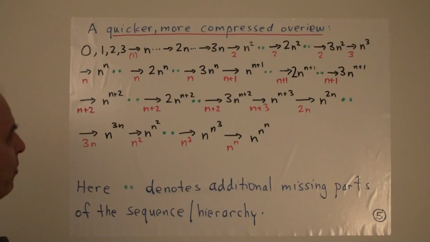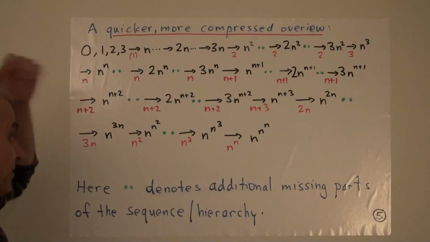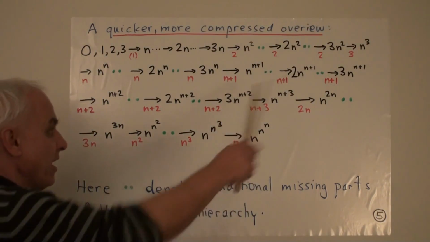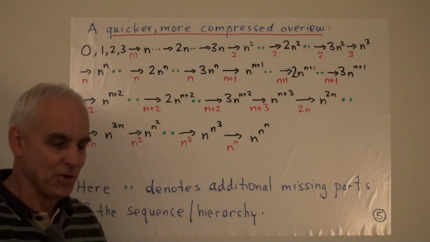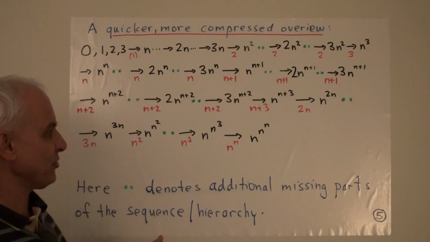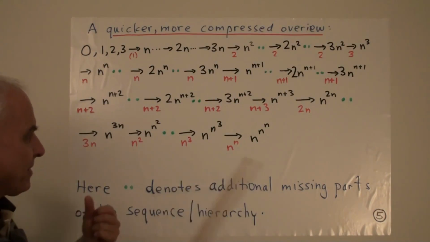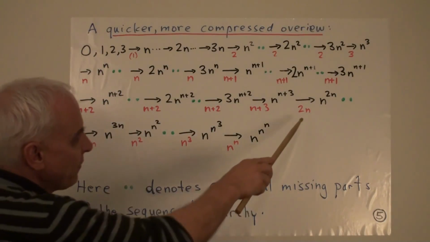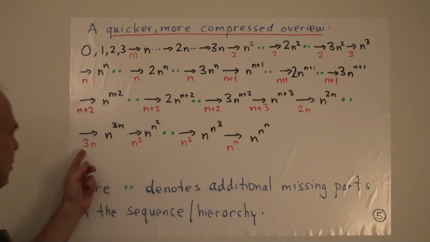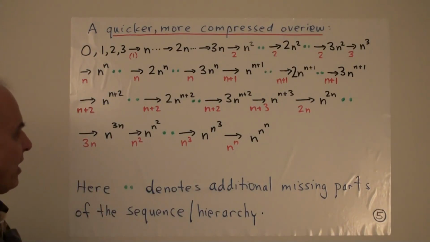Okay, and now we're going to skip some more stuff. I mean, you can kind of imagine how things go. In fact, you could fill in a lot of the details to try to give some more structure to what we're doing here. So from this 2n, eventually we get to a 3n level limit, which is n to the 3n.